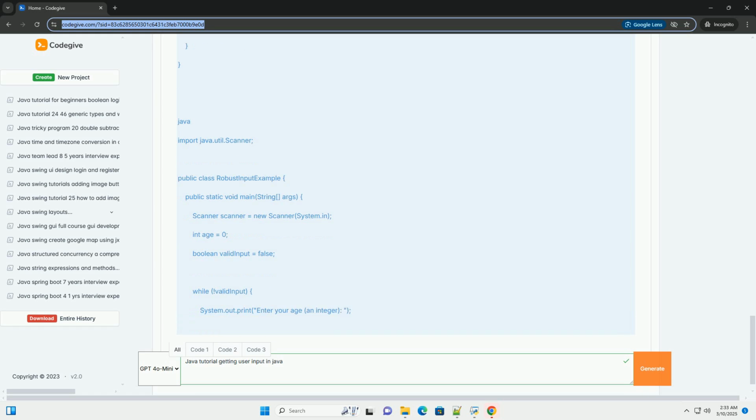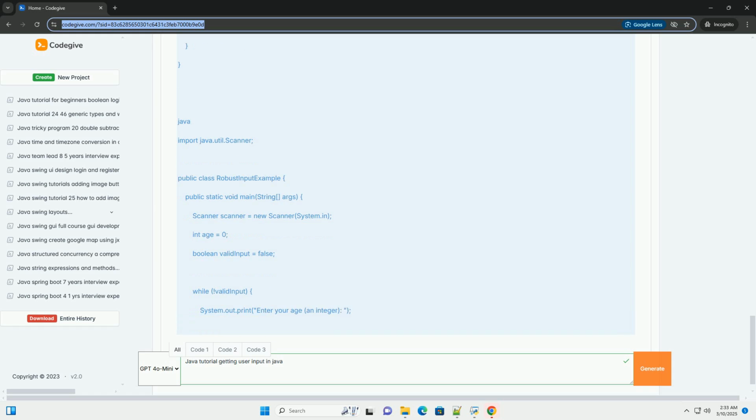The next call to nextLine would then read this leftover newline character, resulting in an empty string. By calling scanner.nextLine after nextInt, we consume this newline character, allowing the subsequent nextLine call to read the user's actual color input. This is a very common issue for beginners.